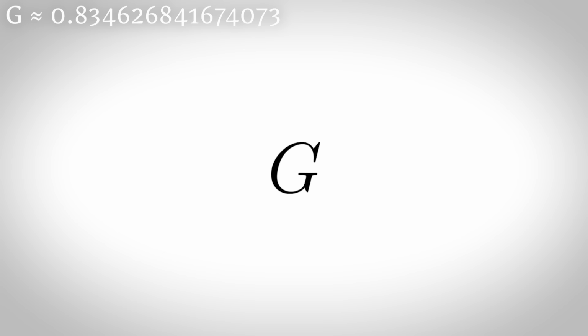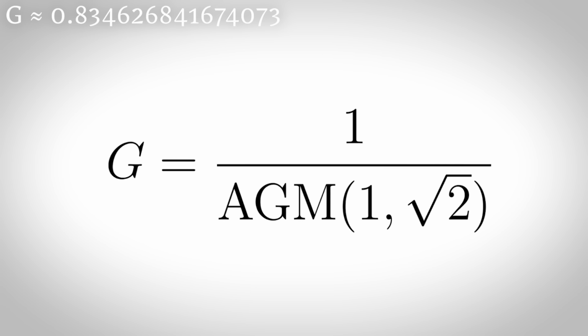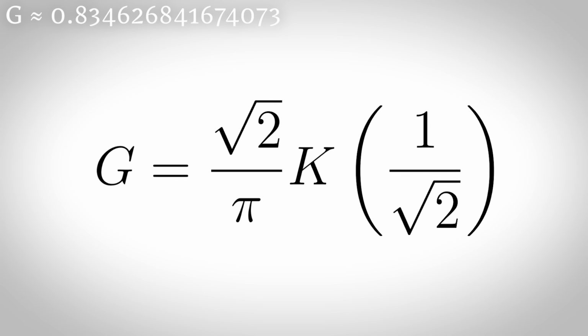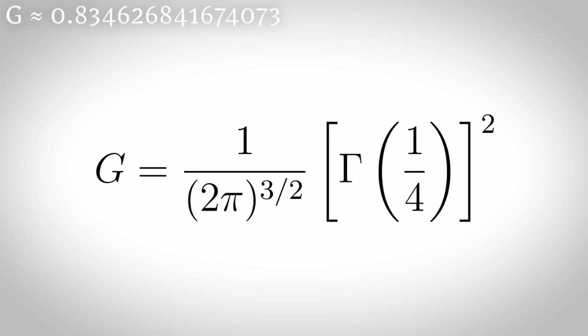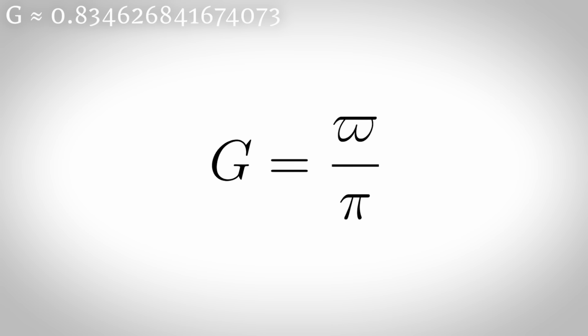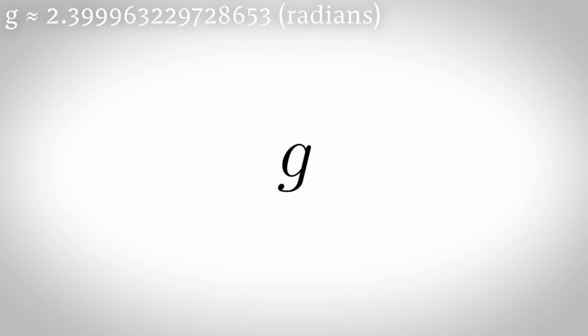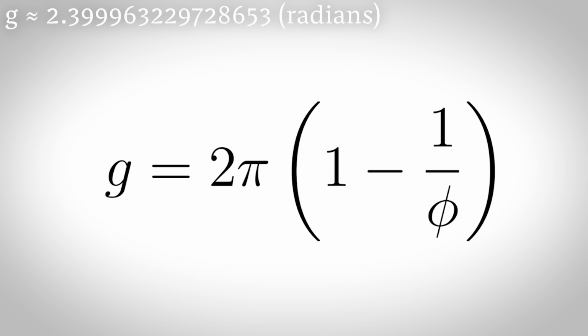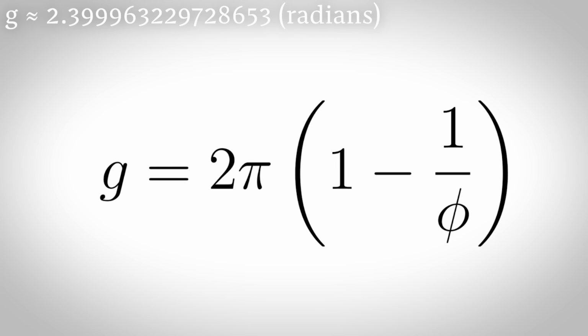Gauss's constant is defined as the reciprocal of the arithmetic-geometric mean of 1 and root 2, and it's also the complete elliptic integral of the first kind, and we can define it with the gamma function, and it's related to the lemniscate constant. The golden angle, derived from the golden ratio, represents the angle that divides a circle in such a way that the ratio of the larger arc to the smaller arc is the golden ratio.